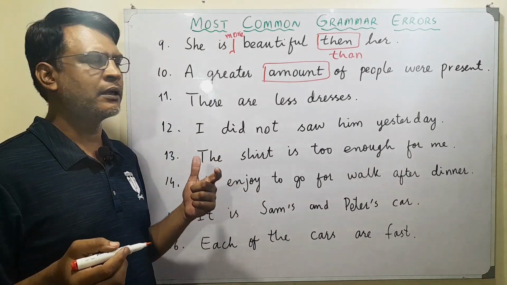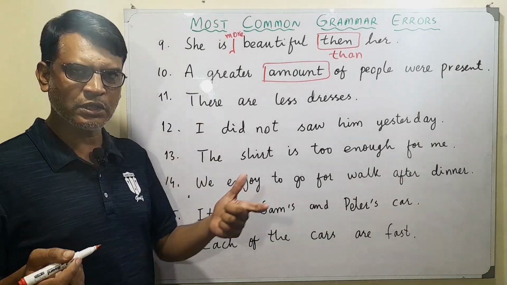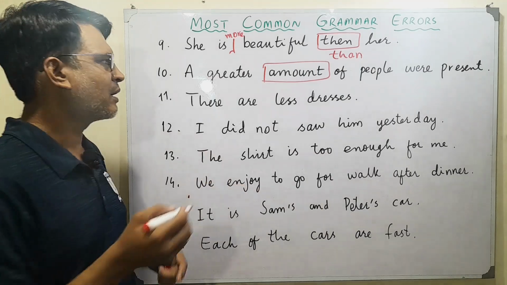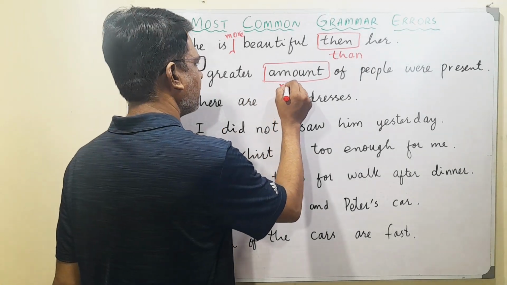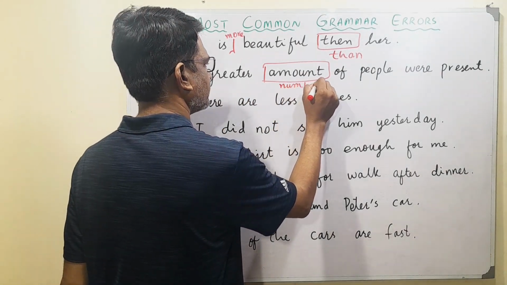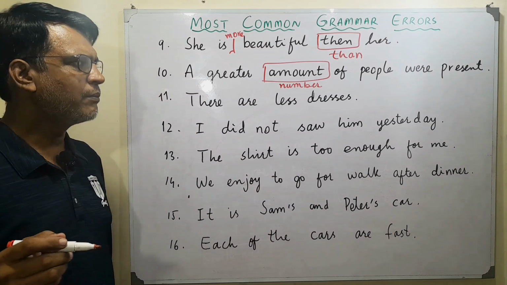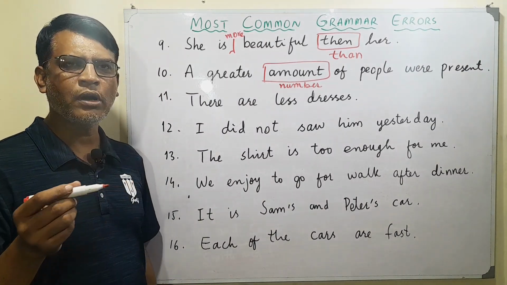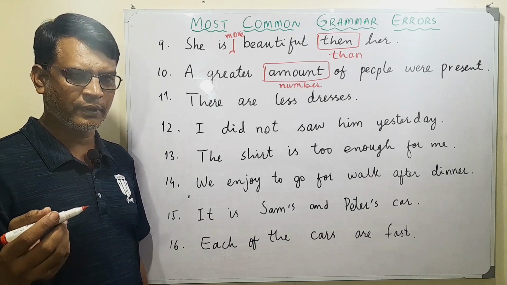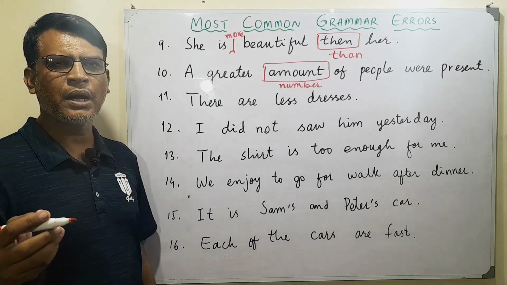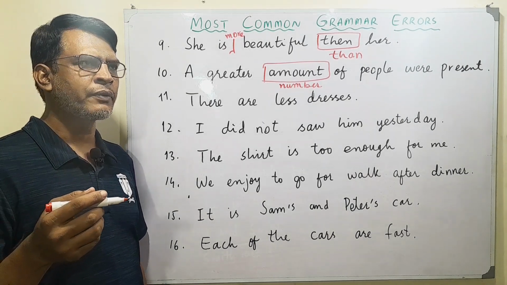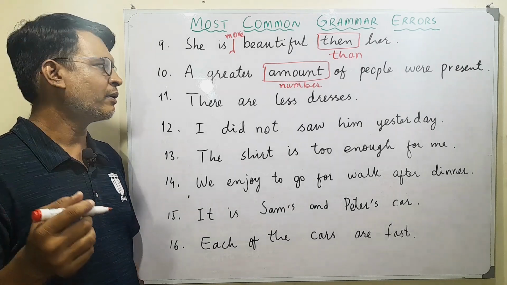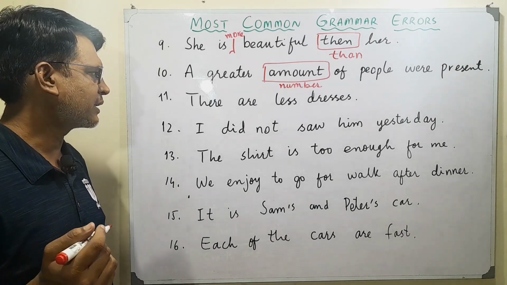So when we talk about countable people, things, we say a greater number. A greater number of people were present. Amount is used for uncountable, so you say a greater amount of rain, for example. That would be right in that case.